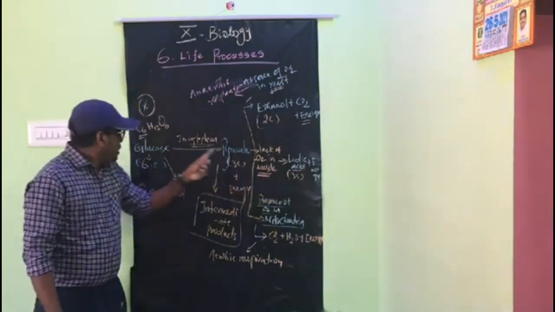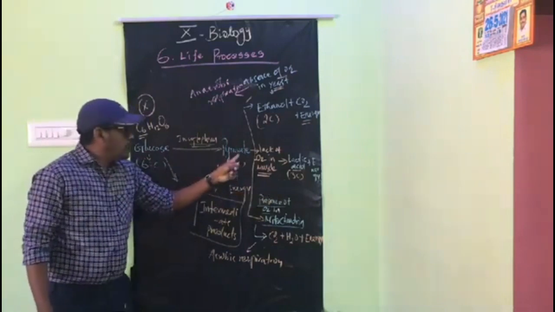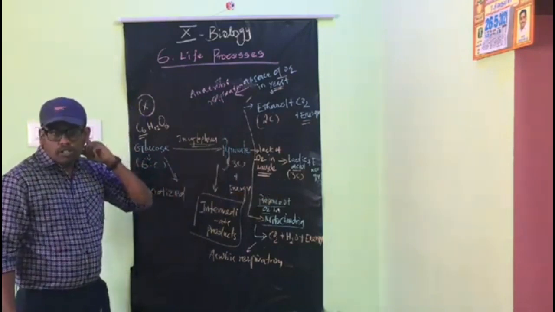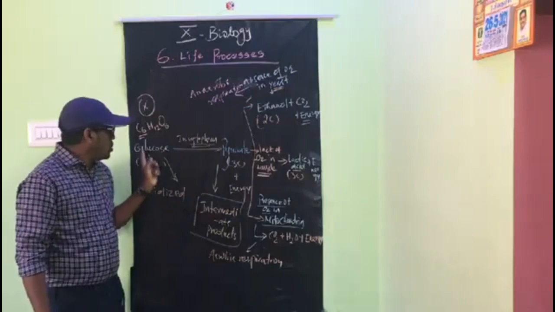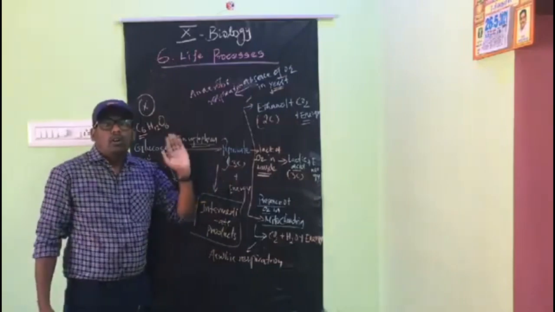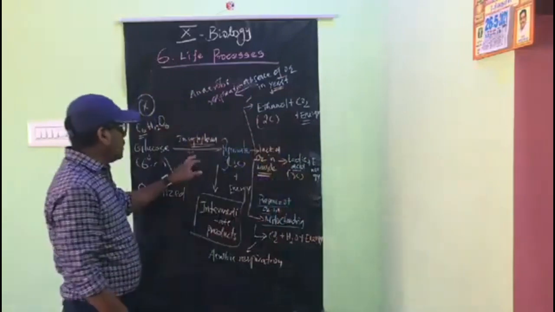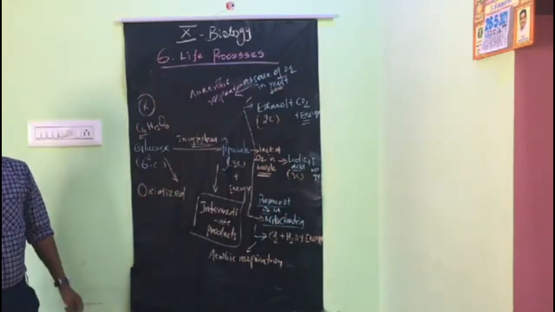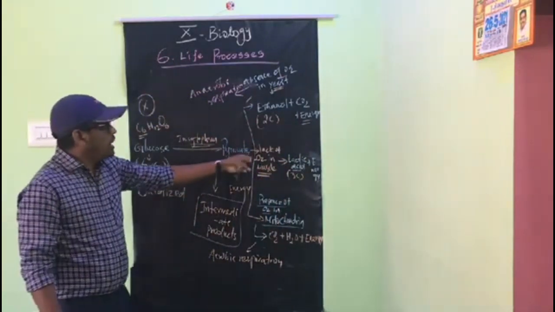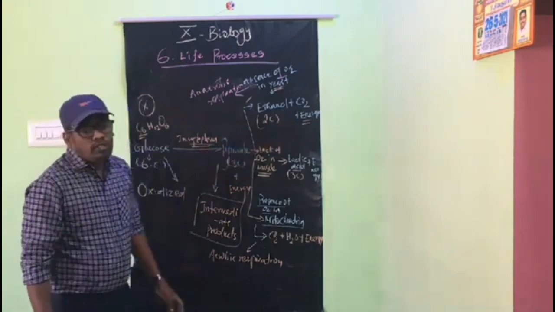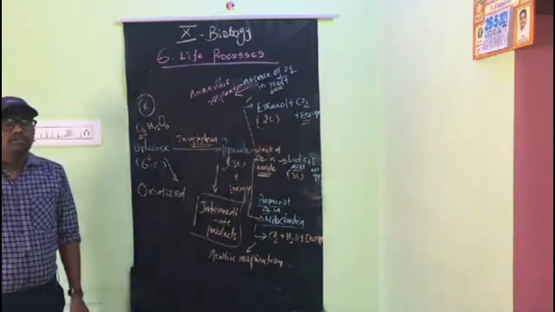Between the energy and glucose there is an intermediate substance, pyruvate. The conversion of glucose into pyruvate occurs in both aerobic and anaerobic respiration in the cytoplasm only. After pyruvate, it differs based on the organism.